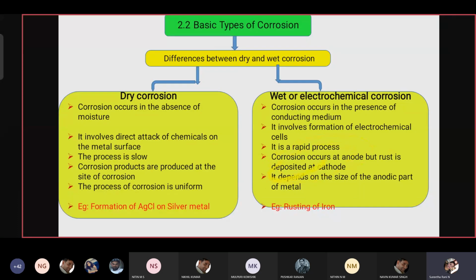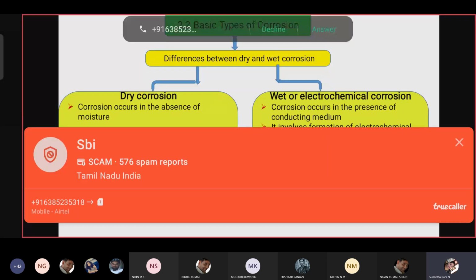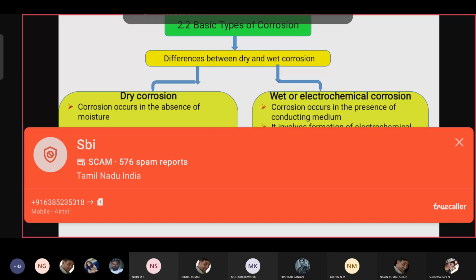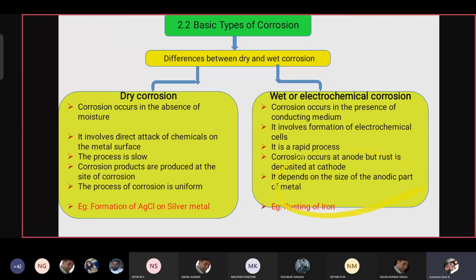Dry corrosion is uniform, whereas wet corrosion depends on the size of the anodic part of the metal.